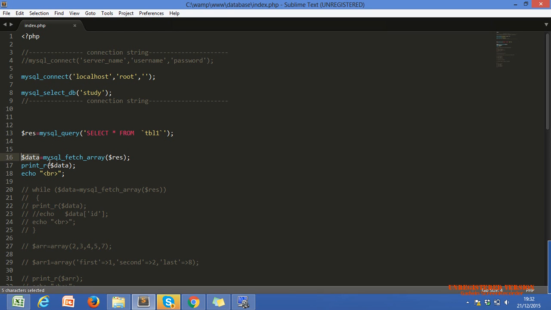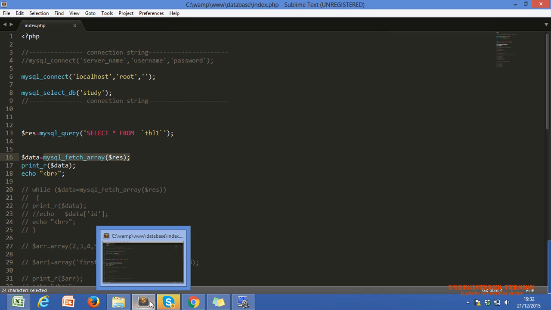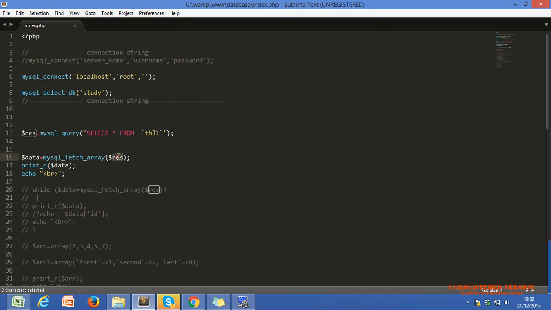Whatever we fetch with MySQL fetch underscore array, if we directly print without any loop, it gives only one row because it fetches data row by row from our variable, resource dollar rec.